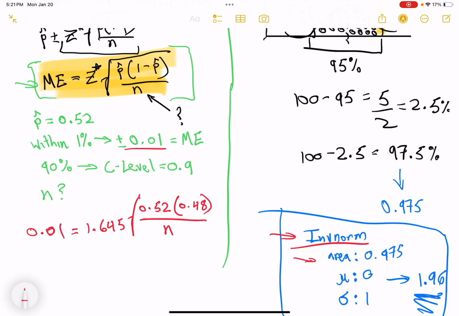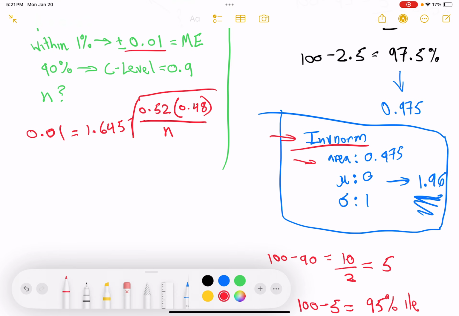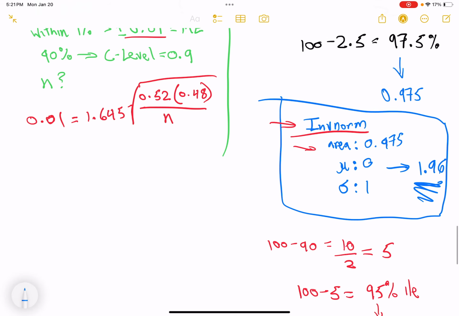Divided by n, which is what we are solving for. All right, I'm going to walk you through this algebraically for those who struggle with the algebra part of things. I got you covered. Step 1, divide both sides by 1.645, because we have to do outside the parentheses first. I do it one step at a time.